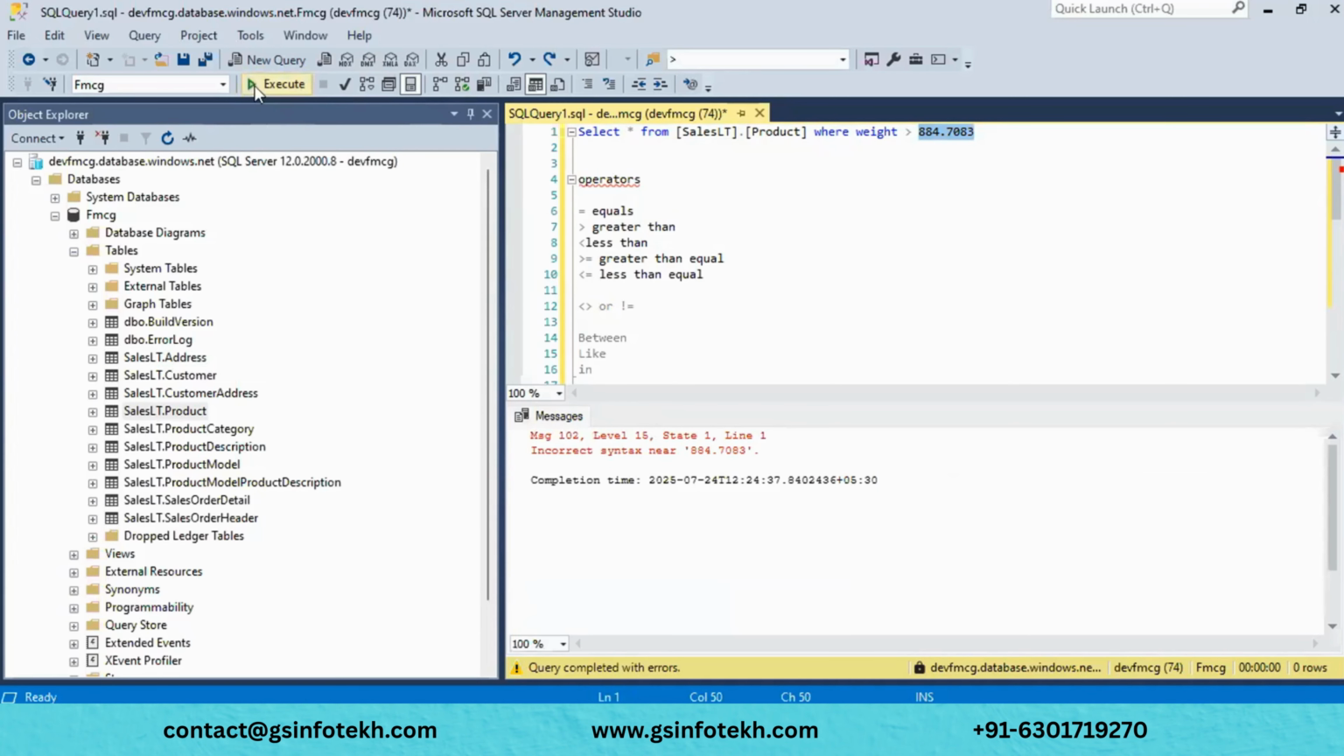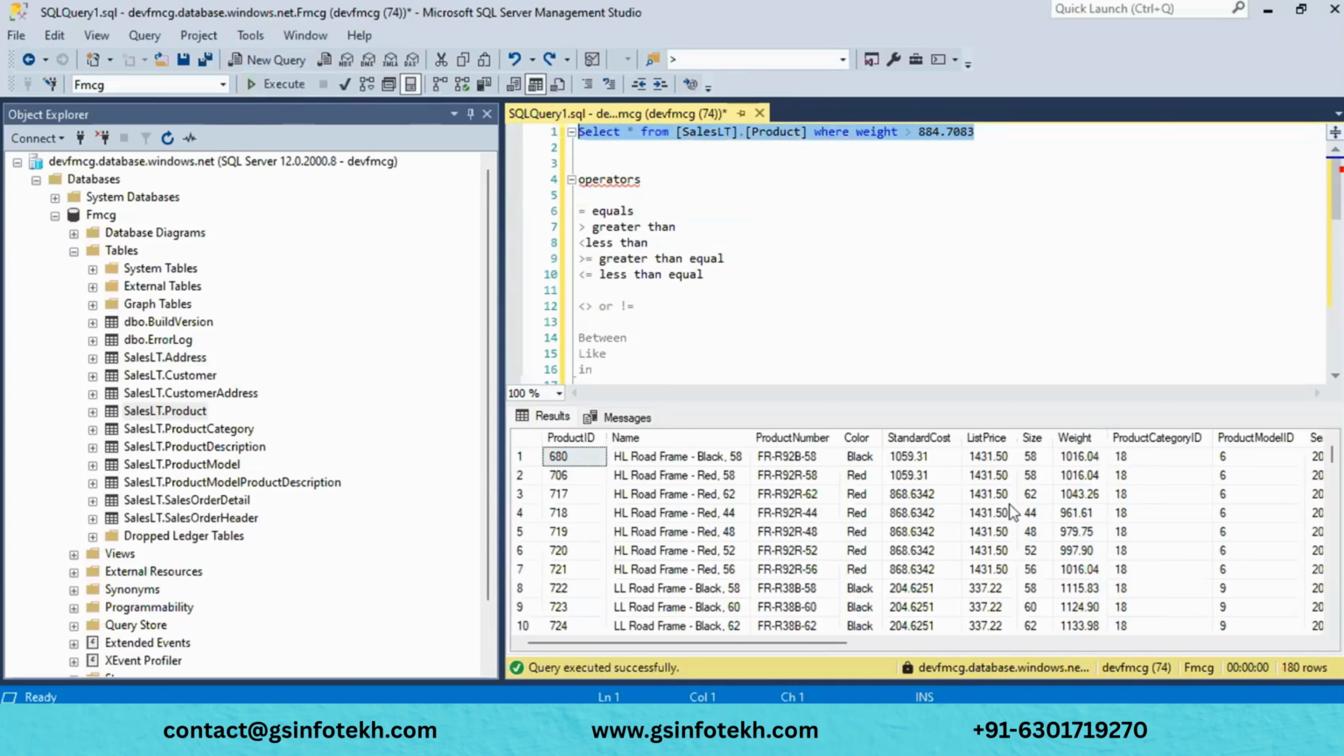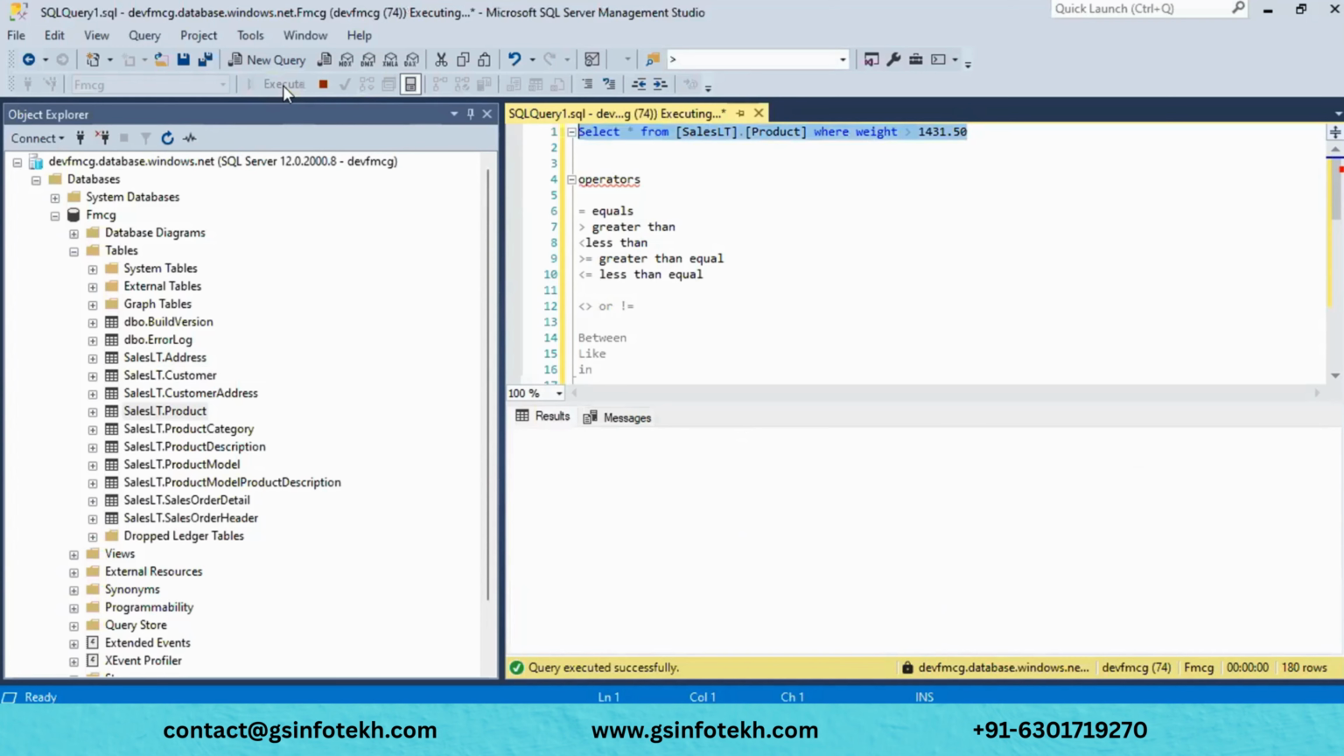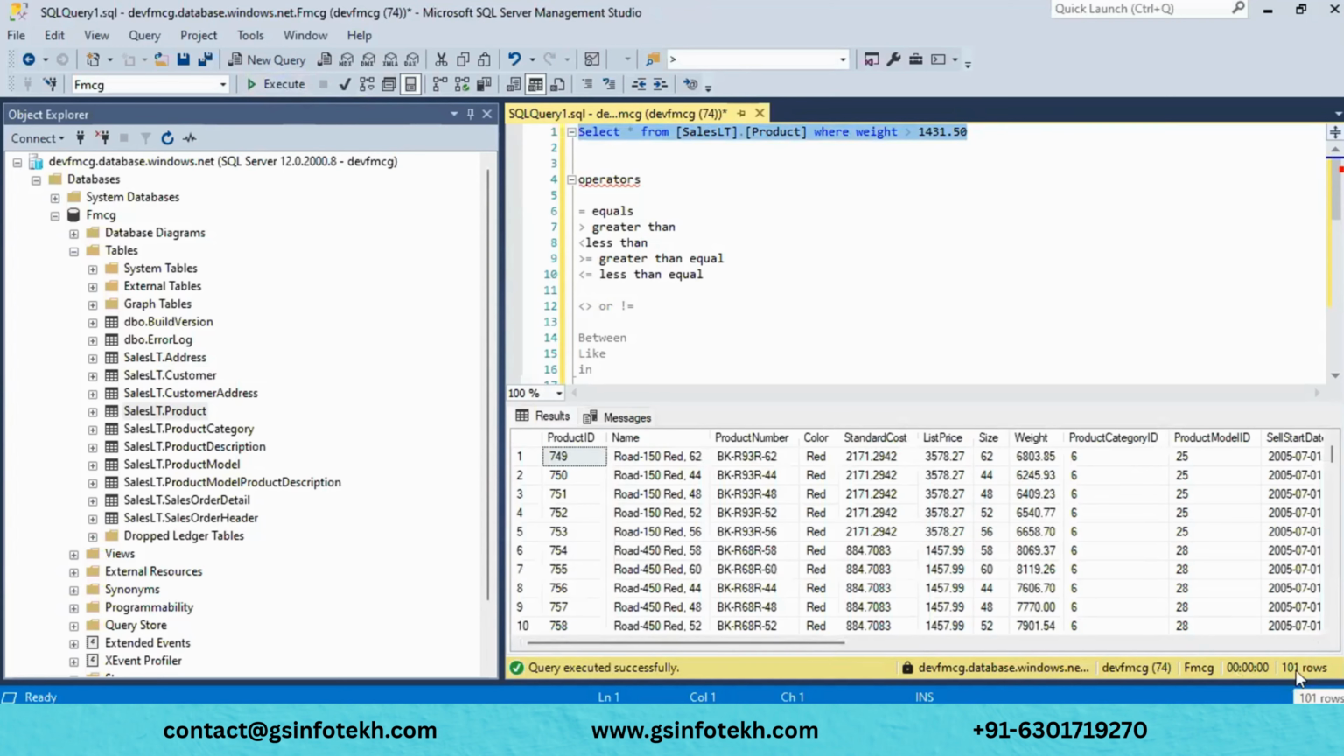Let me run. Oh, sorry. I'm selecting a specific one. No, let me select the full query. Yeah. Greater than 884. Only for string values we need to give the single quotes, and for numeric values the single quotes are not required. See, now the count got reduced from 180 to 101.